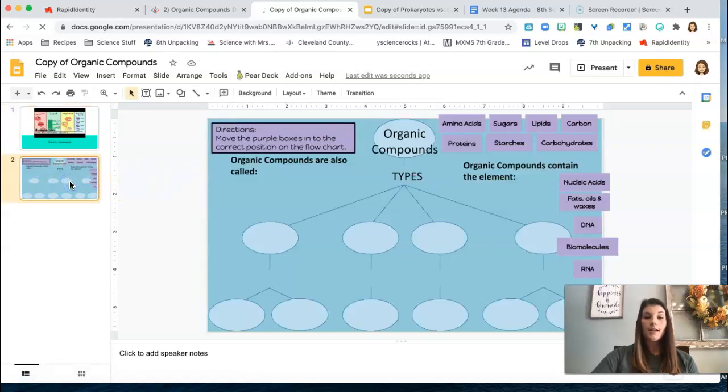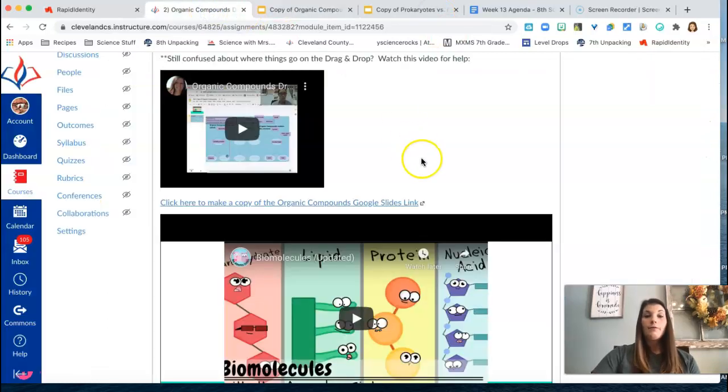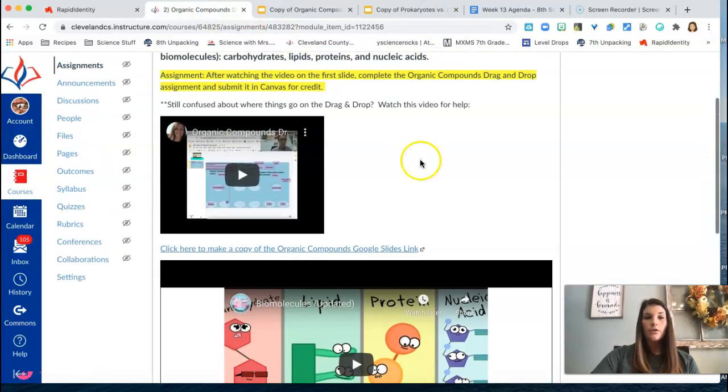The second slide has your activity. You're going to be clicking on these purple boxes. Again, find the crosshairs and drag that down to the correct location in the top-down web. Once you have finished that, you will submit it in Canvas. And if you're having difficulty with that assignment, you can always watch this extra video here. Ms. Kerr has given you a little tutorial and some helpful hints on that assignment.